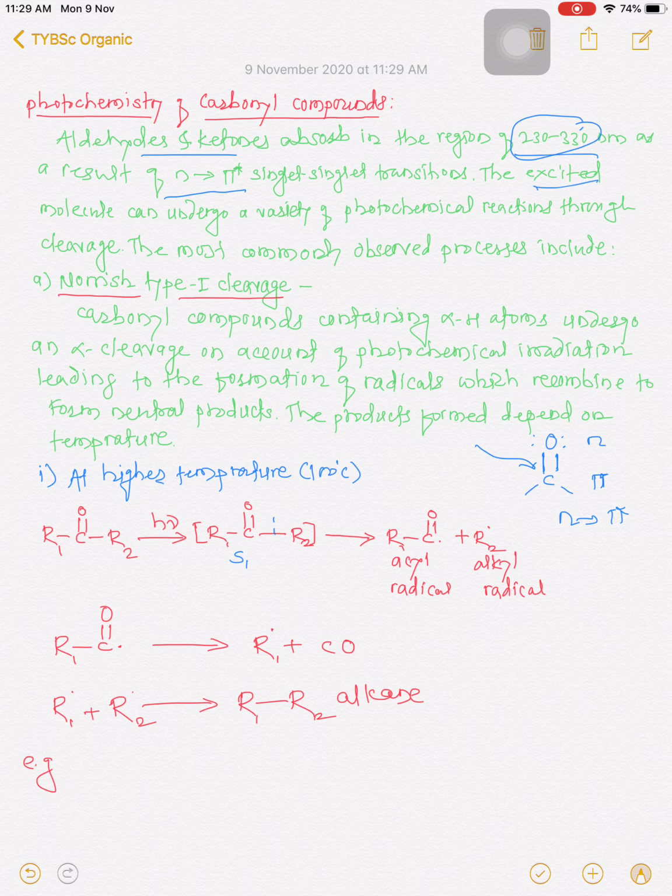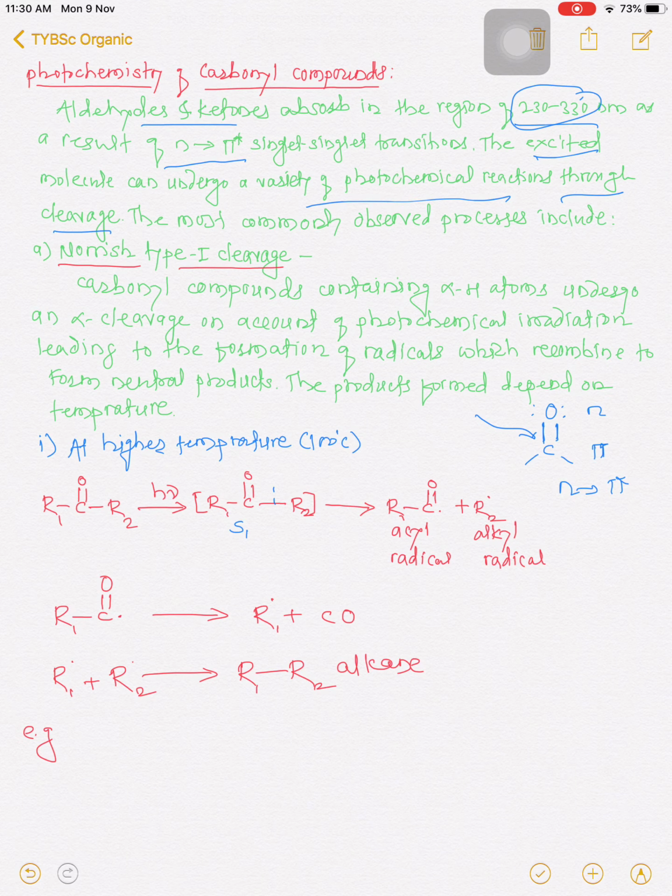The excited molecule can undergo a variety of photochemical reactions. When the molecule absorbs light radiation, it goes from lower energy to higher energy, and at higher energy these molecules undergo different photochemical reactions through cleavage. The most commonly observed photochemical reactions of carbonyl compounds are Norrish type first reaction, Norrish type second reaction, and photoreduction reactions. So we will start with the Norrish type first reaction.